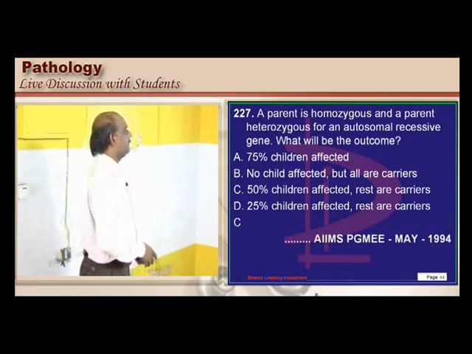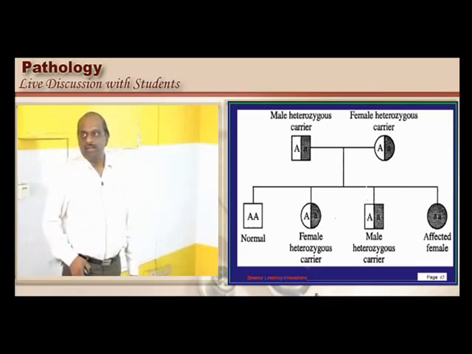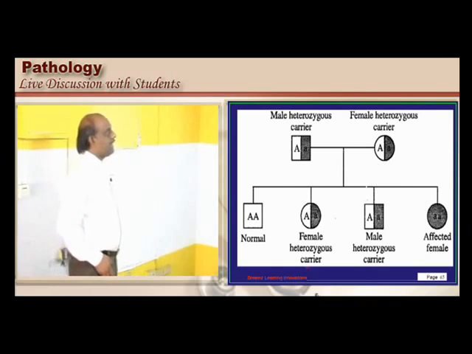Now let's look into it. The male heterozygous carrier is capital A and small a, and let us say female is also heterozygous carrier, capital A, small a. I am not talking about a question, I am talking in general.